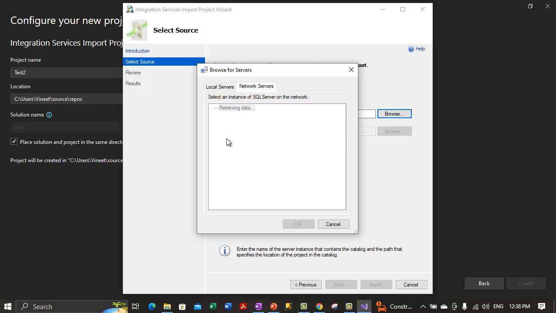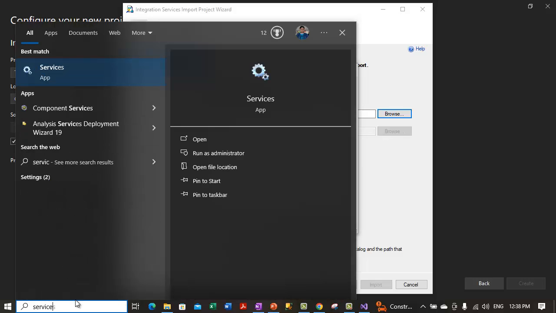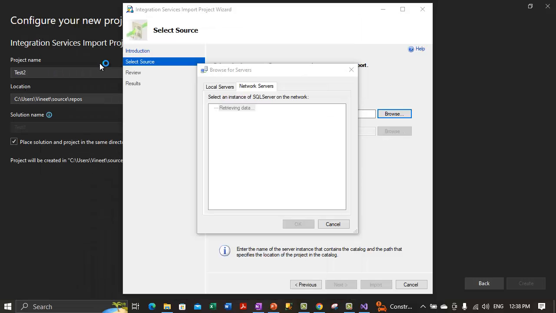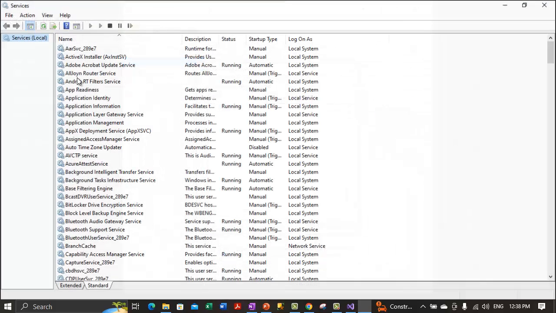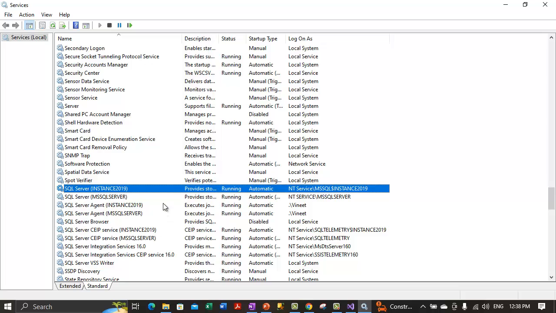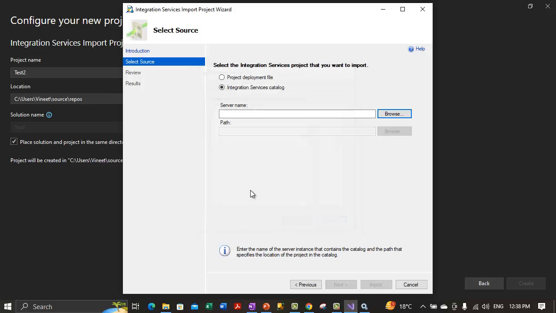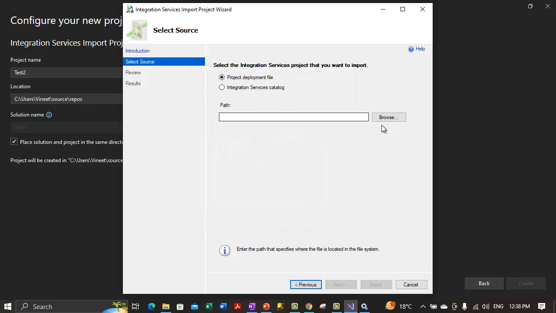Let's see if it finds any. Let me also see if any SQL Server services are running fine. If we take a look at SQL services, all the default and named instances are running. It's trying to retrieve the data, but let me first select a project deployment file.